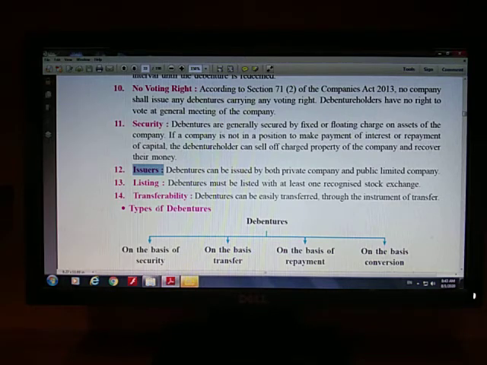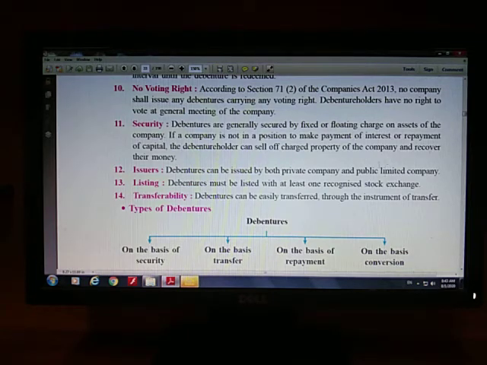It means that deposits can be accepted only by public limited companies, but debentures can be issued by private as well as public limited companies. The only difference between debenture and deposit is that deposits can be accepted by public limited companies, but debentures can be issued by private as well as public limited companies.